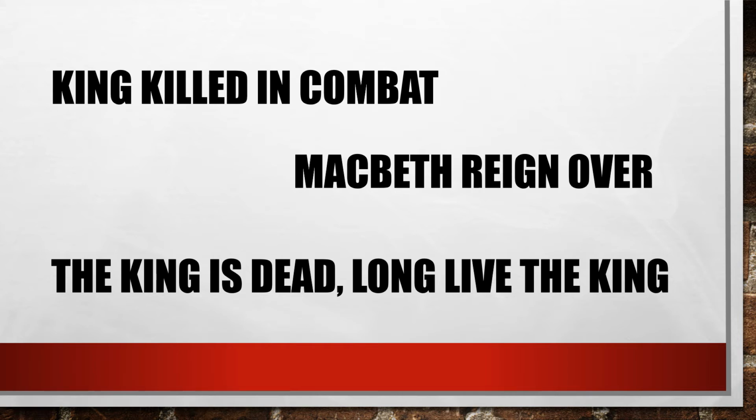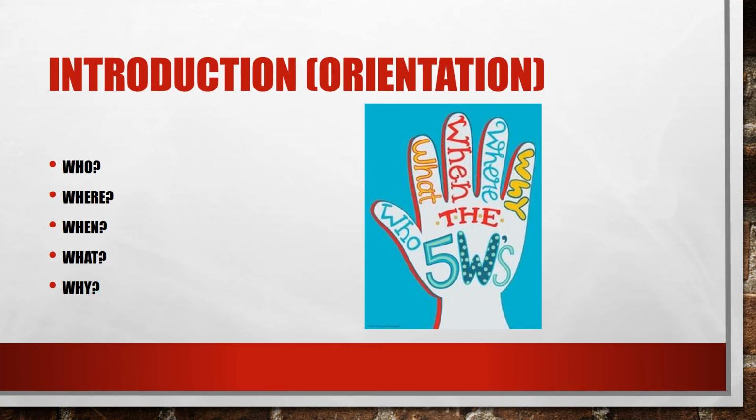Right, once you've done the headline, you will then need to do the orientation, and this is the 5 W's. So, who is the story about? Where did it take place? When did it happen? What happened? And why did it happen? So there's a few things there we need to think about.